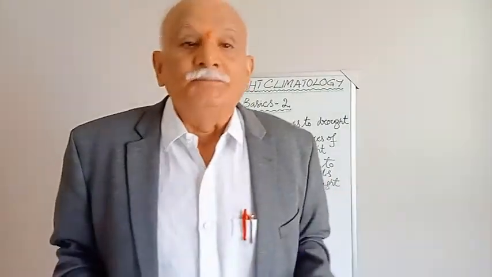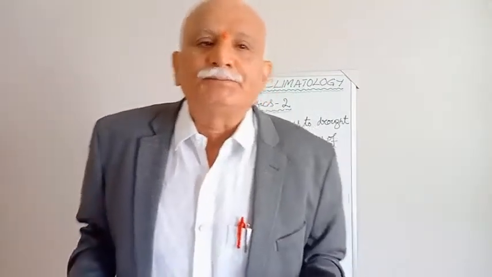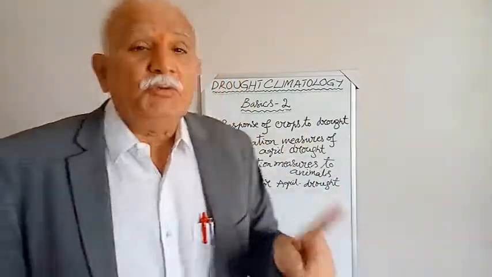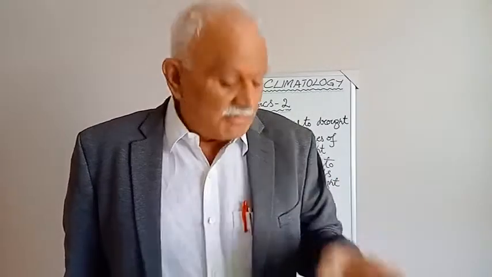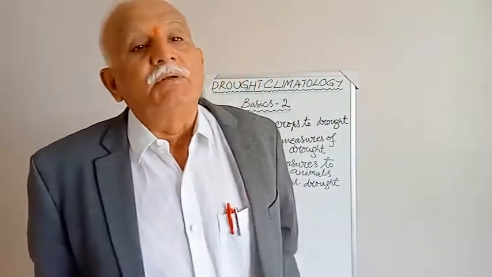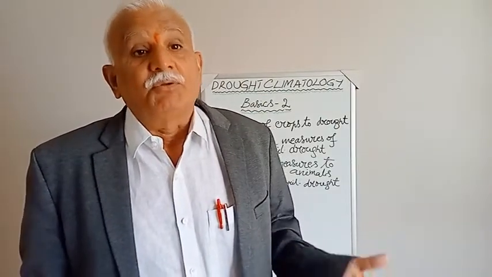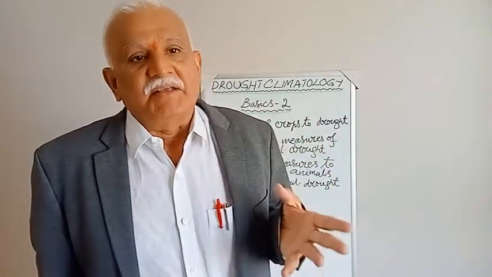The third one, a very, very important point, is that drought reduces the yields anywhere between, hold your breath, 75 to 90%. This is the effect on the crops. You can see the very, very devastating effect.